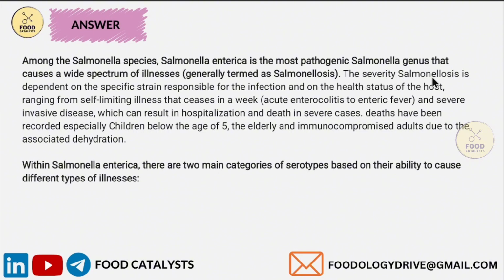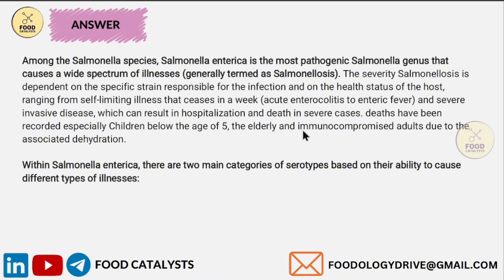The severity of salmonellosis depends on the specific strain responsible for the infection and on the health status of the host, ranging from self-limiting illness that ceases in a week, that is, acute enterocolitis, to enteric fever and severe invasive diseases which can result in hospitalization and even death. Deaths have been recorded, especially in children below the age of 5.